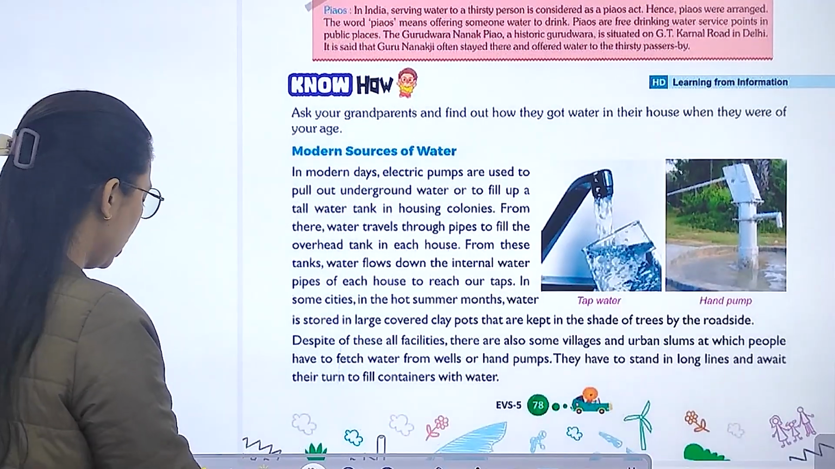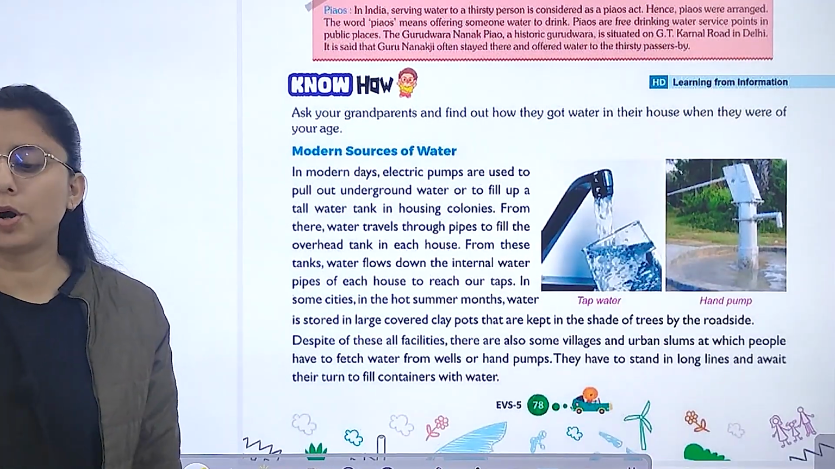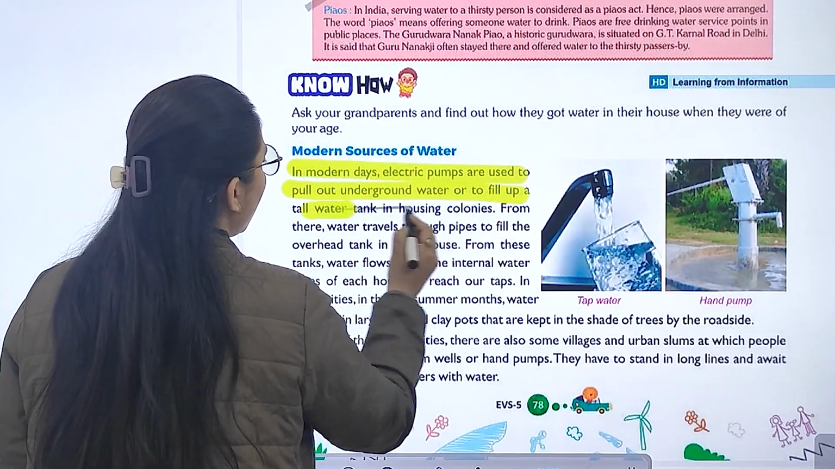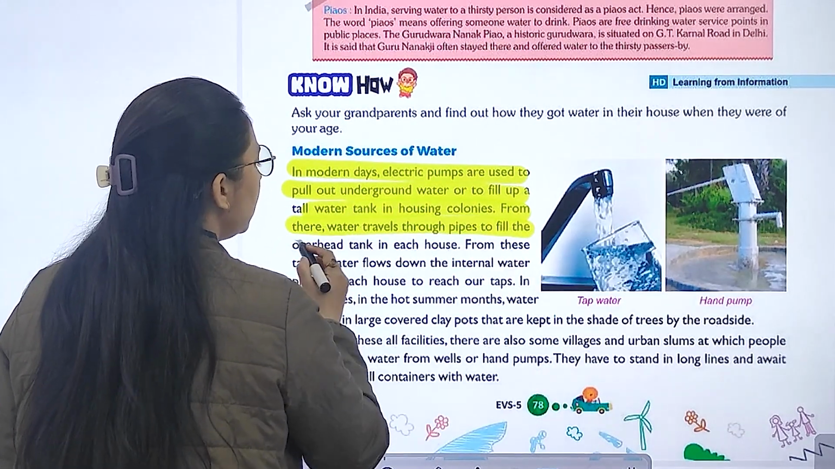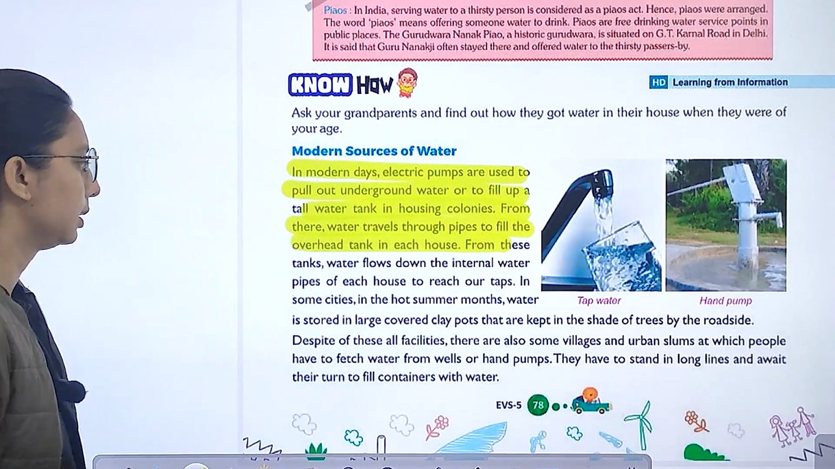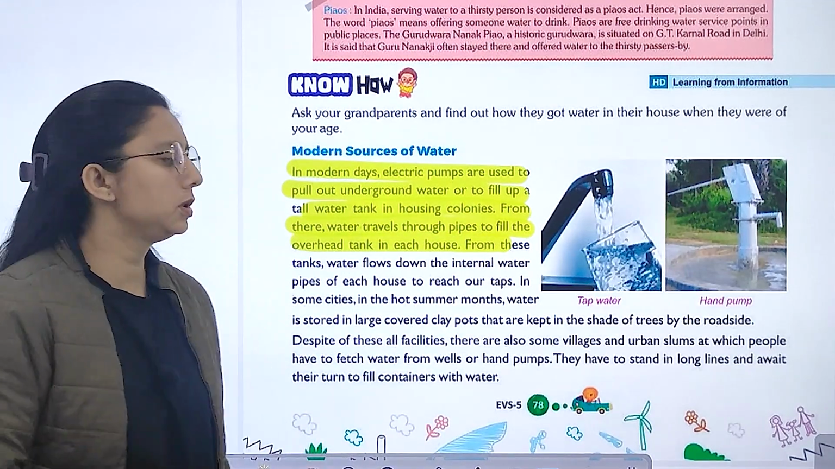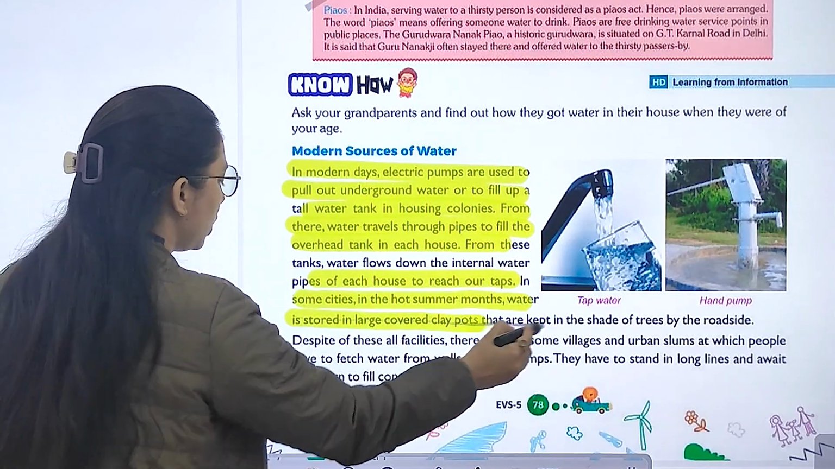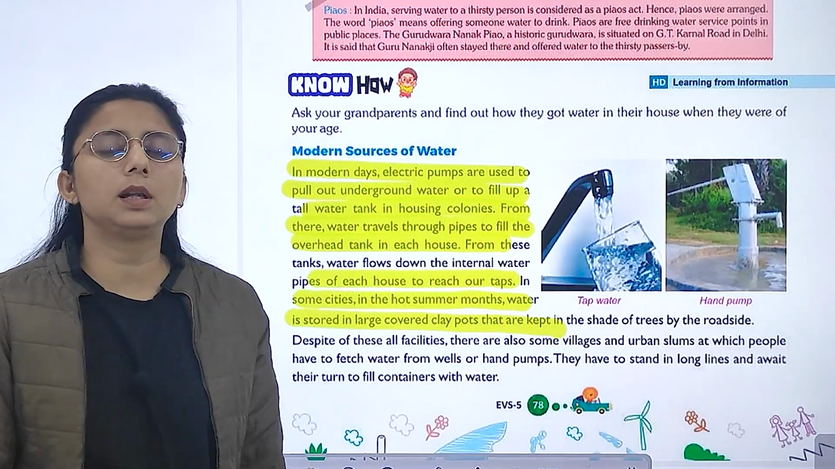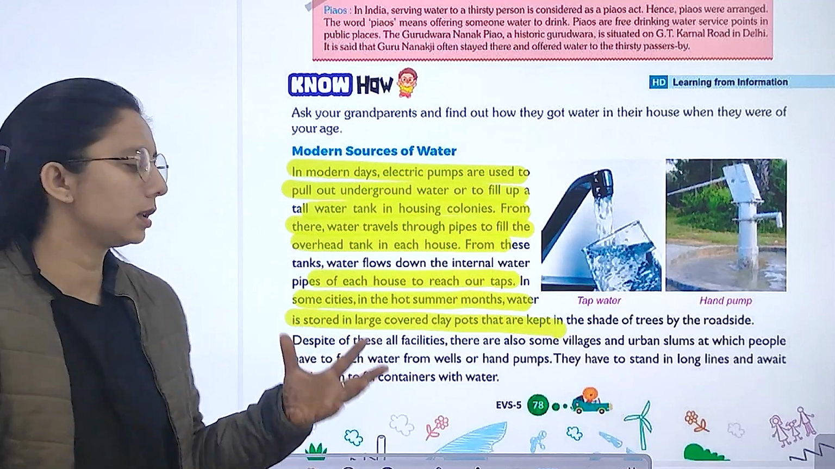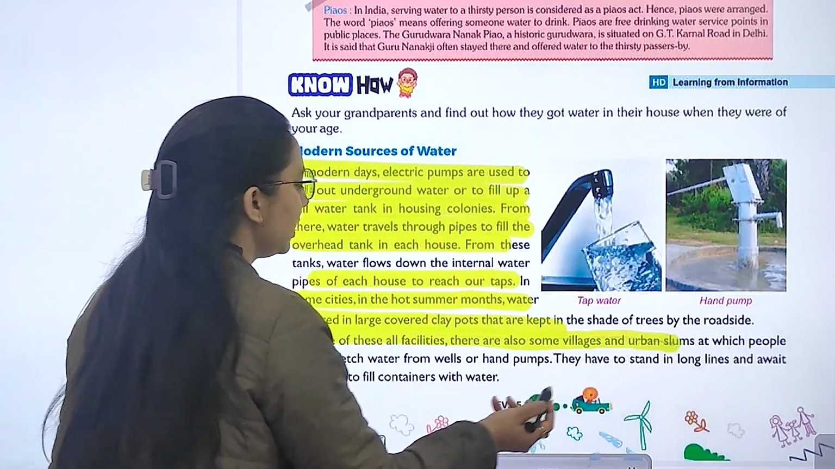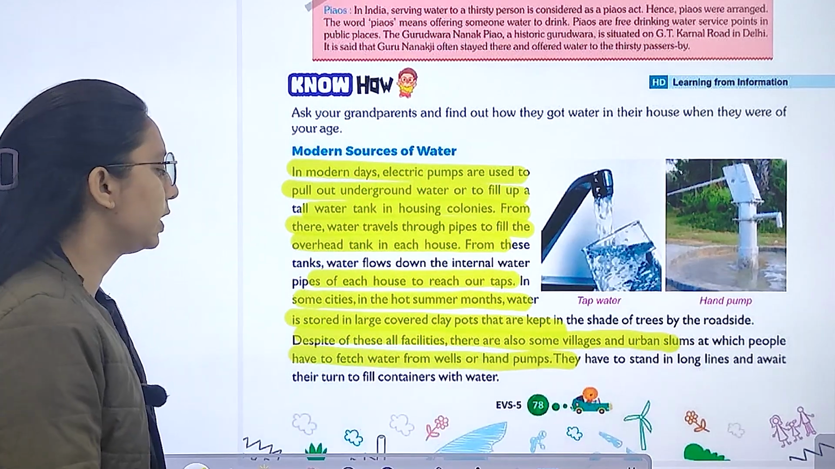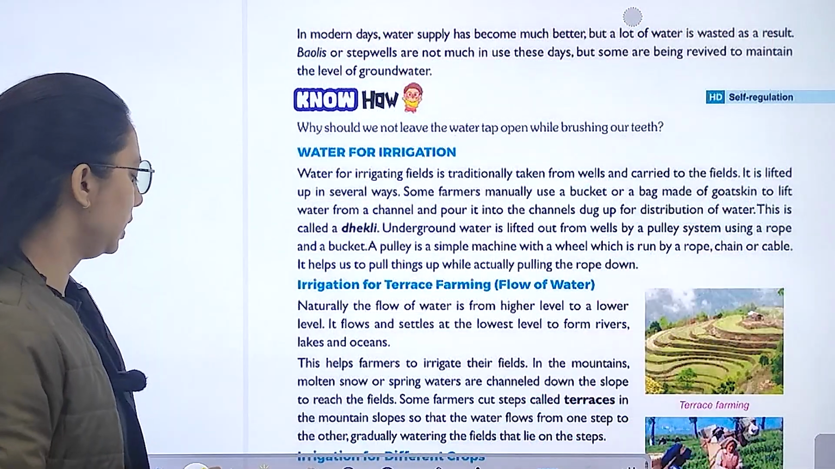Now, modern sources of water. In modern days, electric pumps are used to pull out underground water to fill up the tank. Water travels through pipes to fill the overhead tank. From these tanks, water flows down to the internal parts of each house. In the hot summer months, water is stored in a large covered clay pot. The water in it stays cool. Despite these facilities, there are still some villages and urban slums where people have to fetch water from the well.